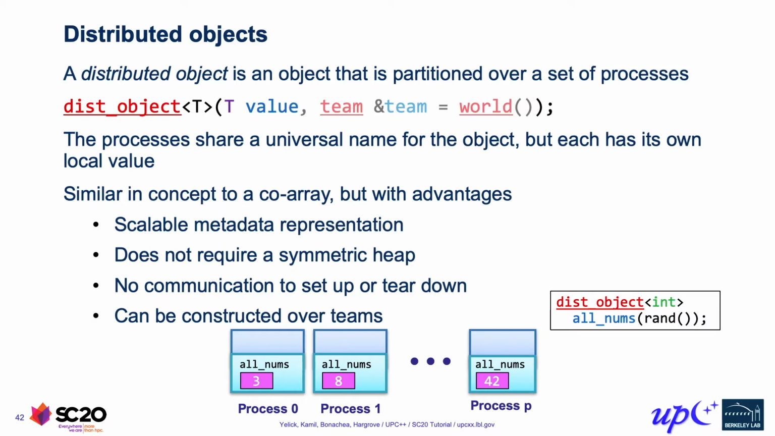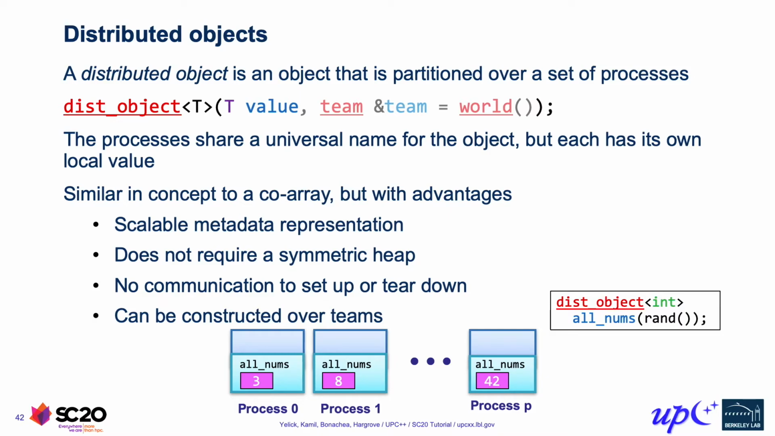A distributed object is similar to a coarray, but it has several advantages. The first is that it can be built with a scalable metadata representation, and that's because it doesn't actually require a symmetric heap. Another advantage is that there's no communication necessary to set up or tear it down. Constructing a dist object is a purely local operation, and the same goes for destructing it. And the other advantage over coarrays is that we can actually construct this over subset teams as well.